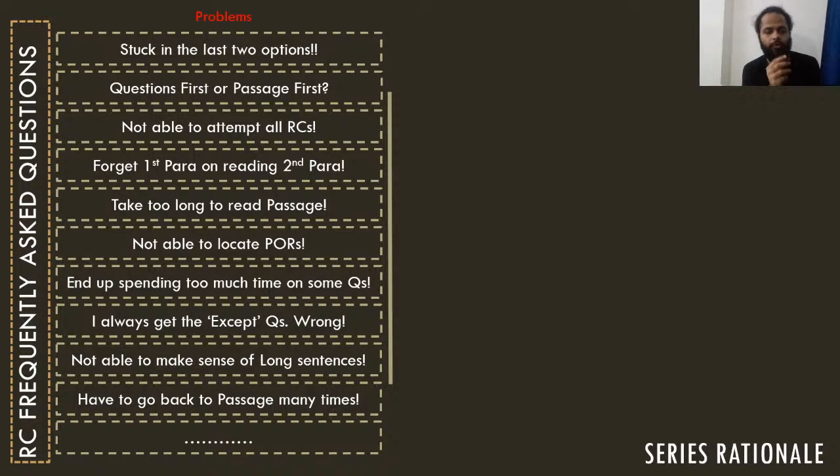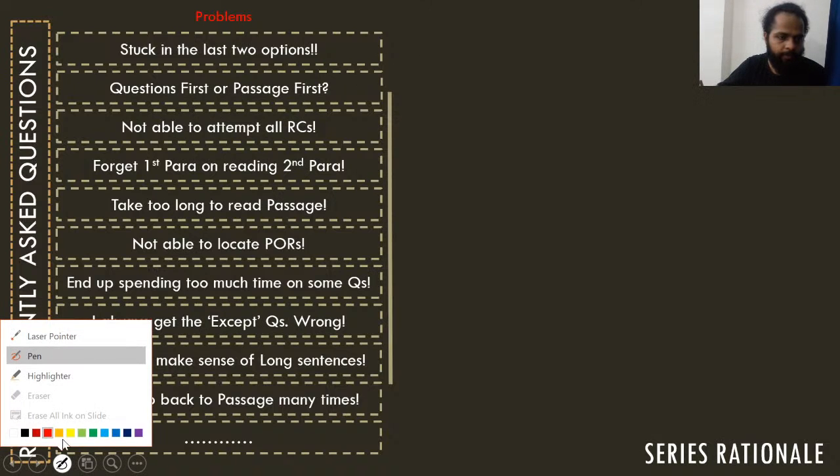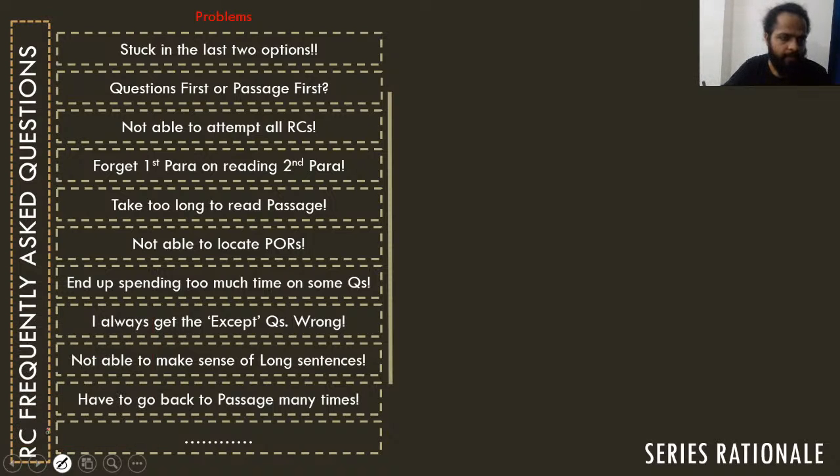For example, I'd recently floated a form to gauge what exactly are the problems that learners face these days when it comes to solving the RC. I think you should be able to see this PPT slide here, right? I hope this slide is visible. So I had recently floated a form to understand what are the problems that learners generally face when it comes to RCs, and these are the responses. I in fact got a lot of responses, but when I distilled down all of these responses into a limited number of problems, the list that I was able to get here was this, right?